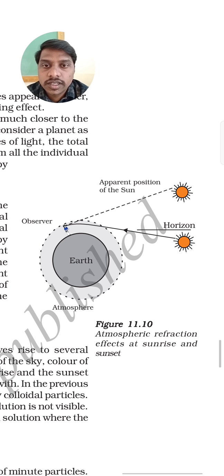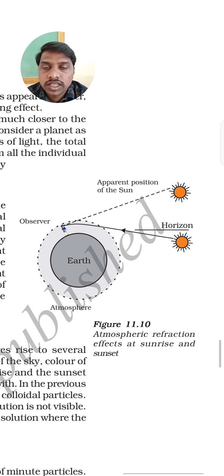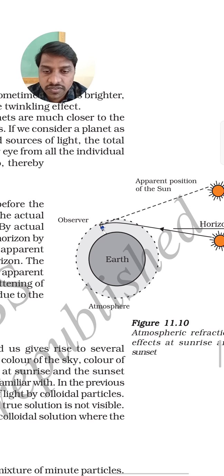But then also we are having the light, that is due to the atmospheric refraction. After sunset also we are having some light, that is due to the atmospheric refraction. A 2 minutes difference will be there. Before sunrise, 2 minutes earlier, we are going to get the sunlight, that is due to the atmospheric refraction. After the sunset also we are having the sunlight, as the sun will appear due to the atmospheric refraction.